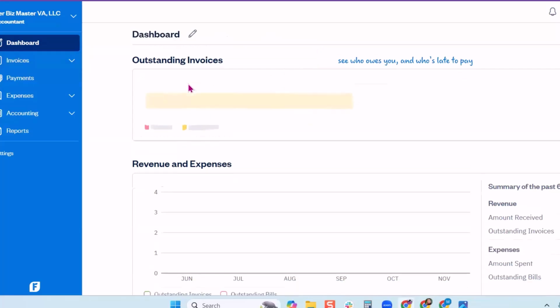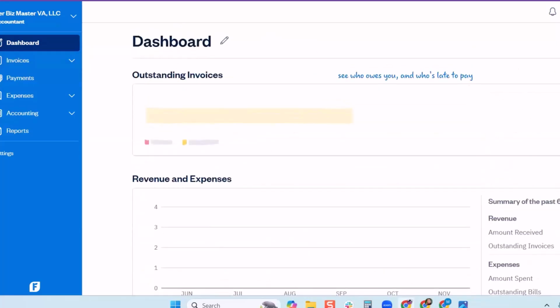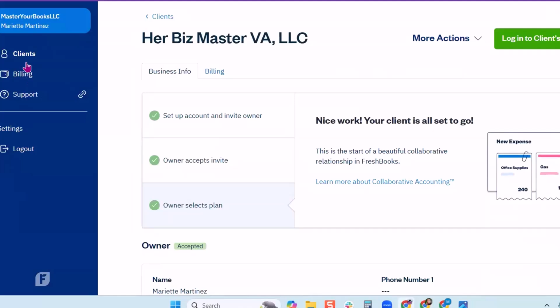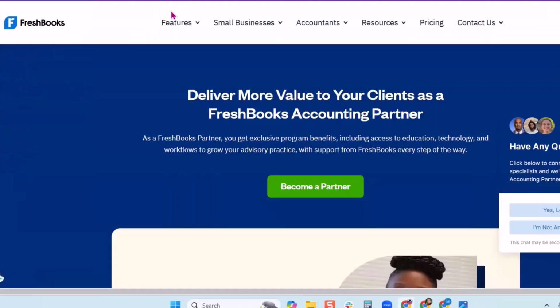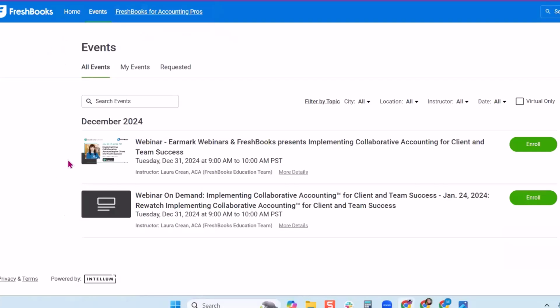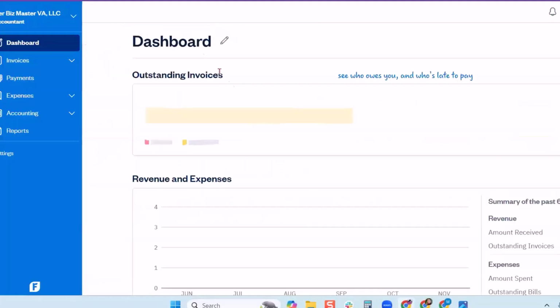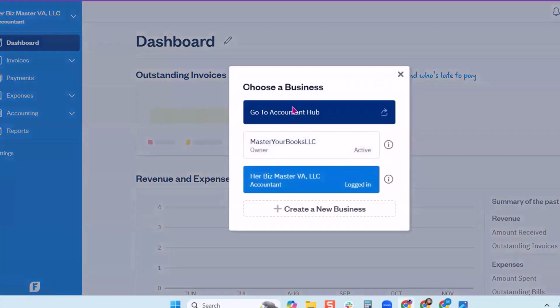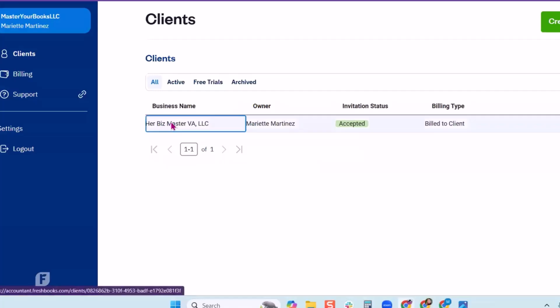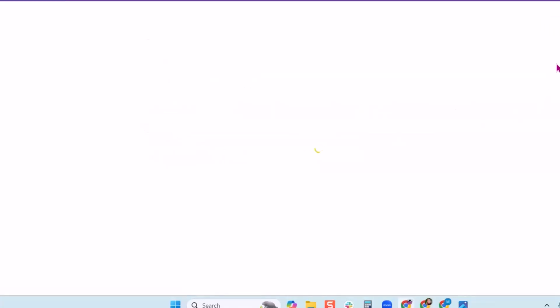However, I would say the big difference here, and which I would love to eventually have, is I'd love to have everything here in the Accountant Hub, including access to the accounting program, including quick access to the academy. I'd love to have all of that inside of my Accountant Hub. So again, this is my Accountant Hub here, and this is where I can go ahead and click on a client and then access the client.